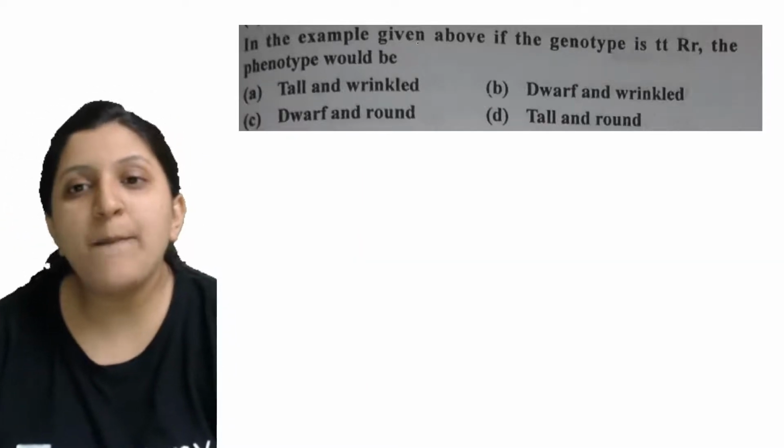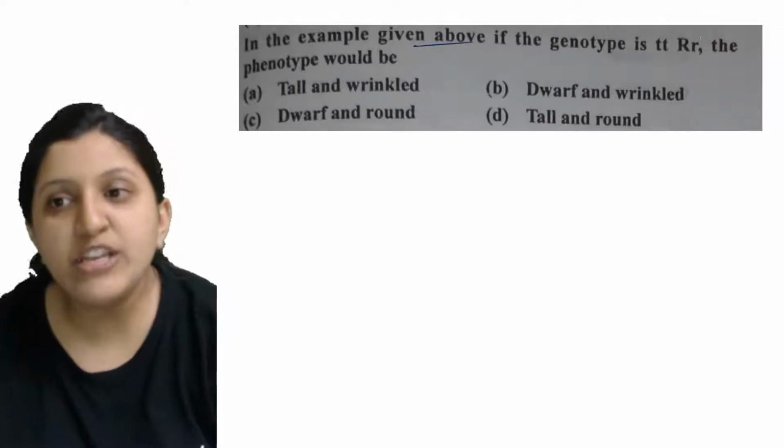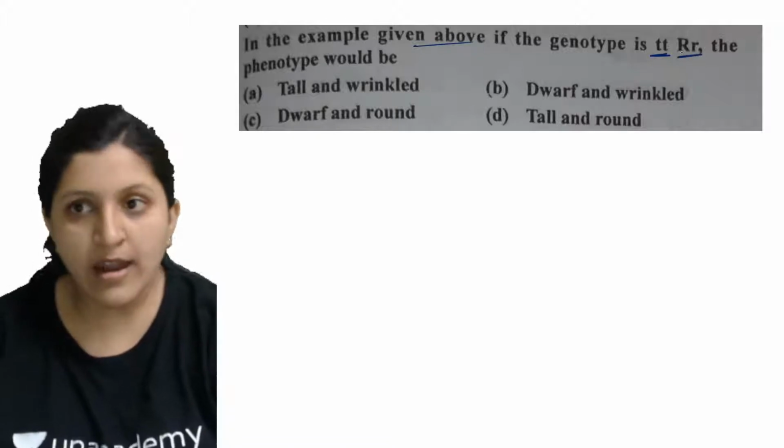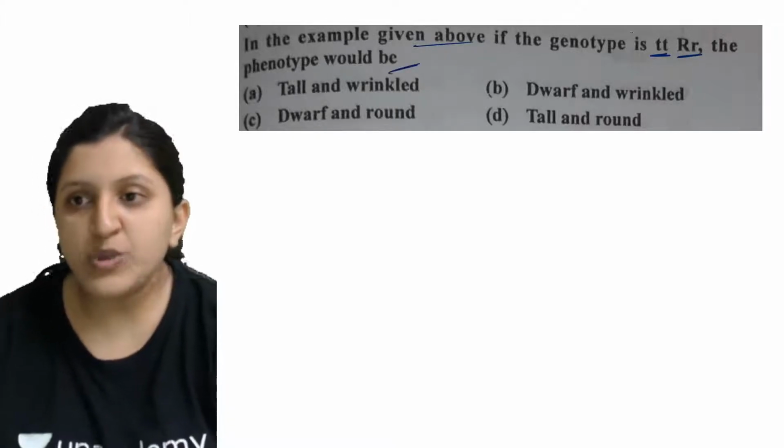All right, so let's have a look at this. In the example given above, if the genotype is TT and RR, so what would the phenotype be?